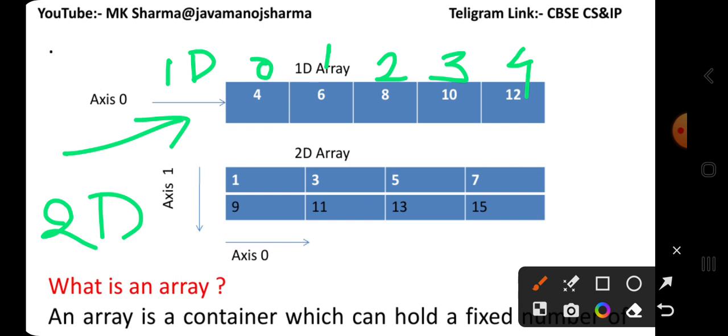In the same way, the first is index 0 and the second is index 1. In a two-dimensional array there are rows and columns, and both indexes start from 0.